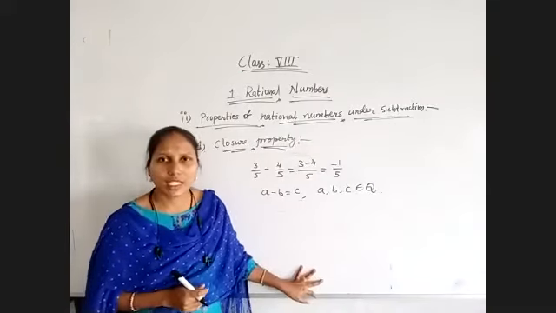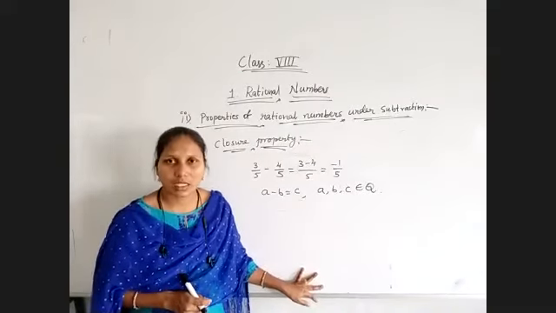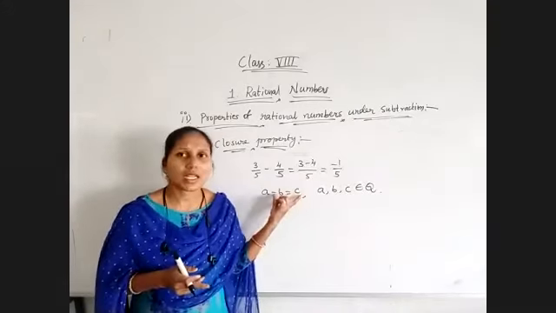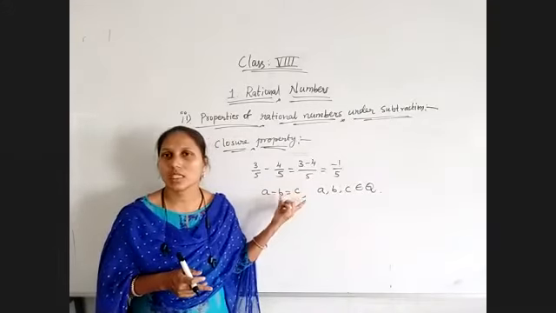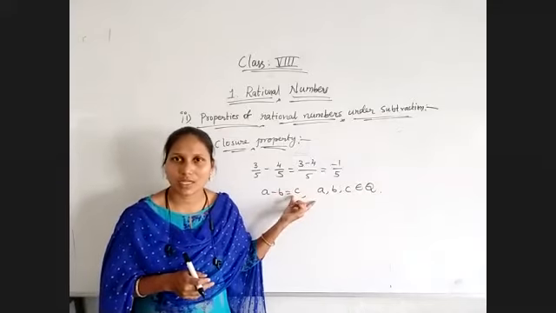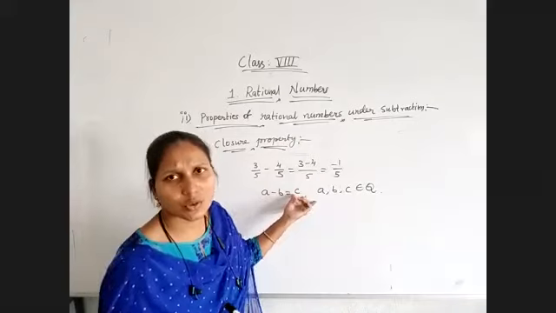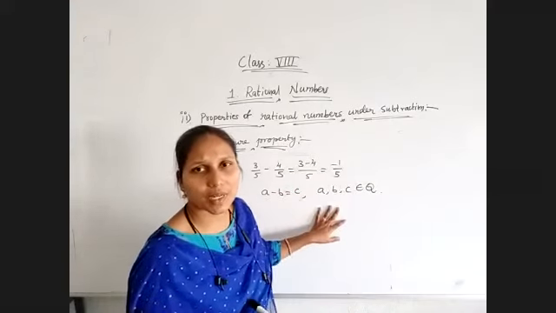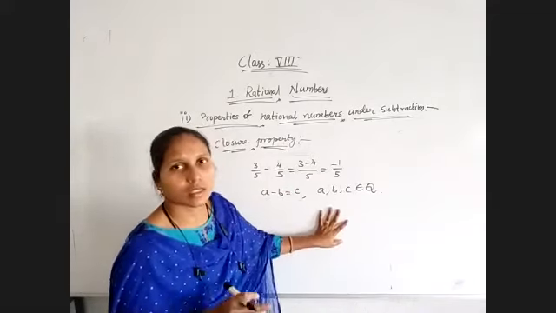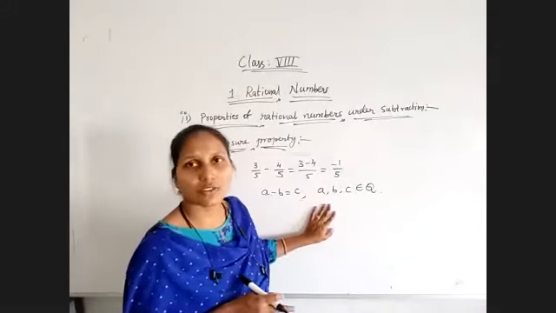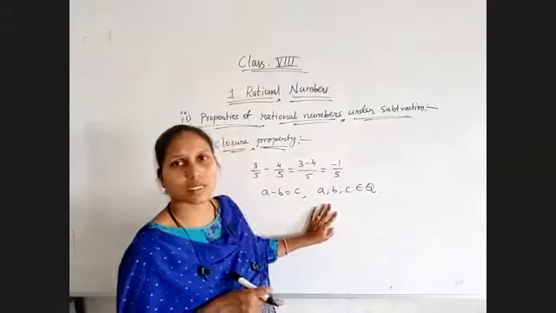If you didn't understand, once again I am revising that. If you are subtracting any two rational numbers, the result also is a rational number. This closure property holds for integers as well as rational numbers, not for natural numbers and whole numbers.